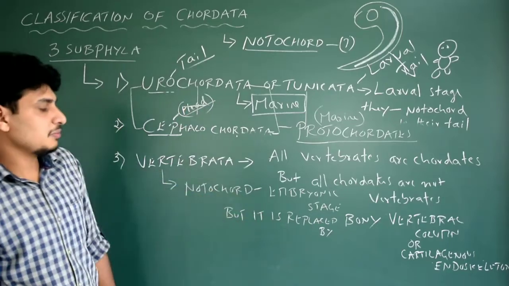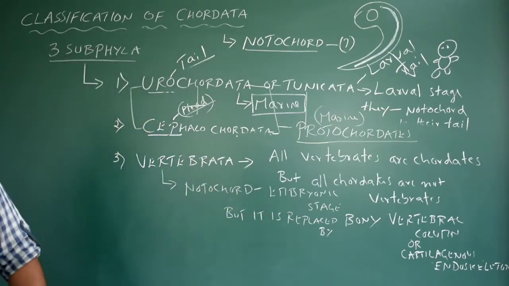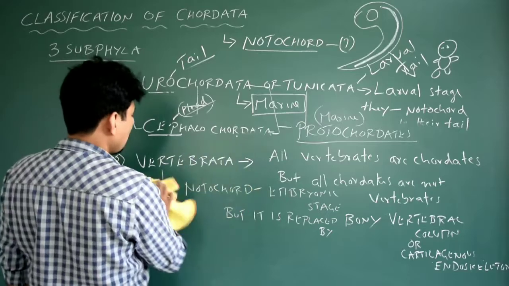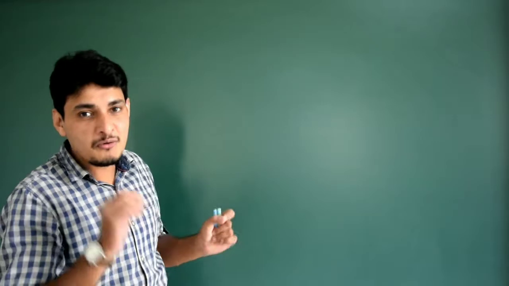So, but it is replaced by bony vertebral column or cartilaginous endoskeleton. This is a very important character of the vertebrate. So now I am going to erase this. Now let us study the different divisions of the subphylum Vertebrata.